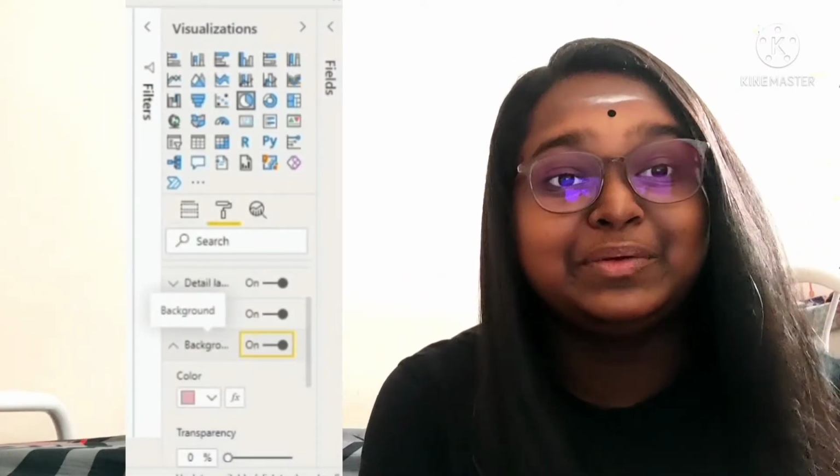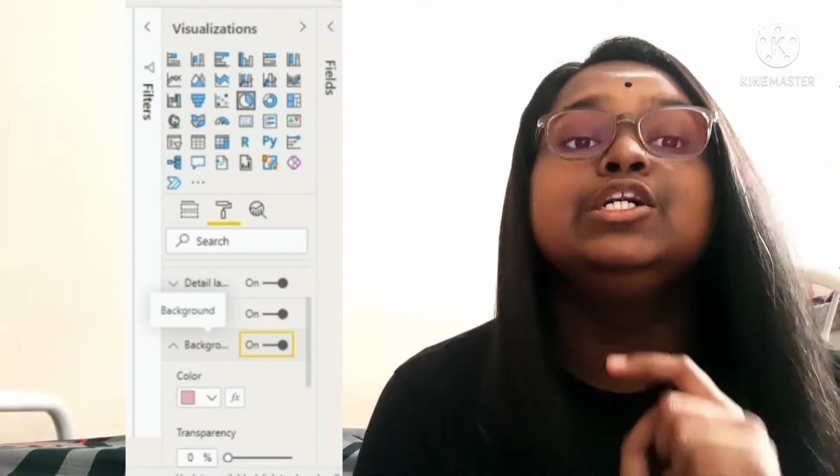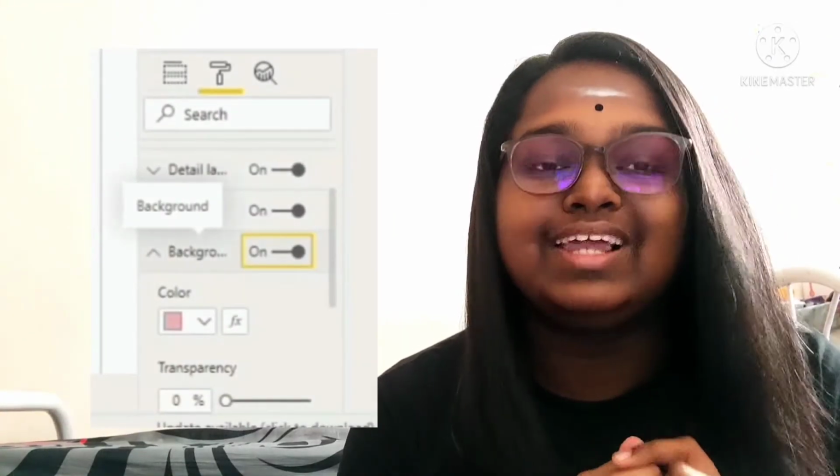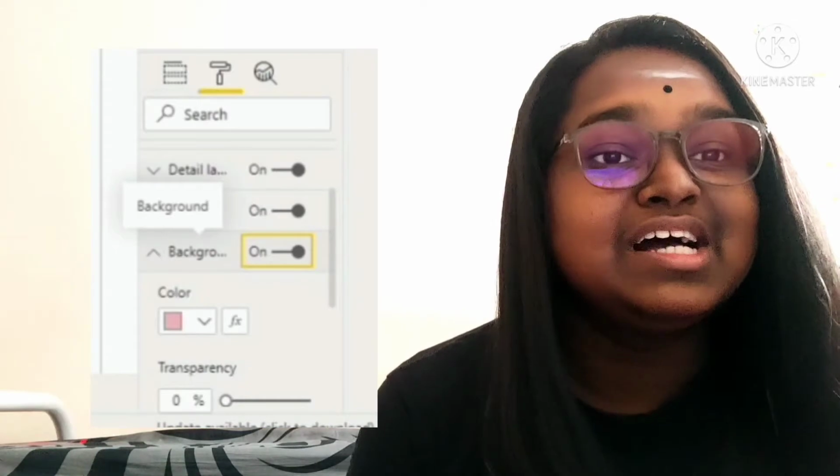Yet it's not too attractive. To make it more attractive, you can also add background colors for each and every chart that you have created. So how to do it? Follow the same steps that we did for the border. Go to visualization, go to the formatting tools. There will be a background color option. Click on the background color, and you can change it to whatever color you want. I have chosen pink, so it will go pinkish.